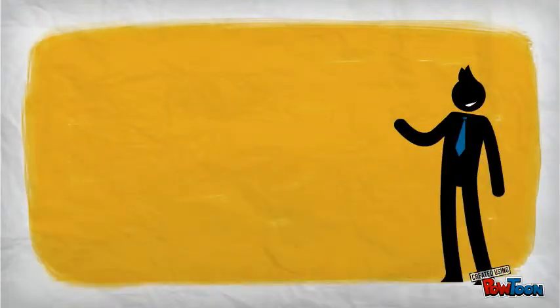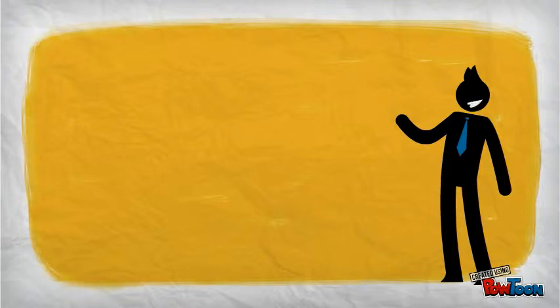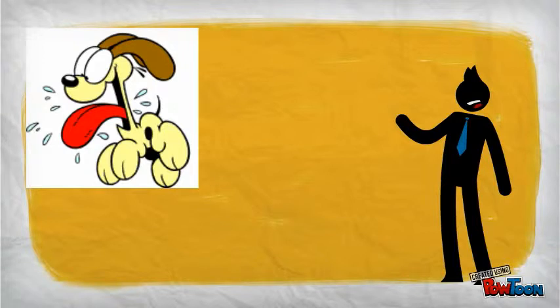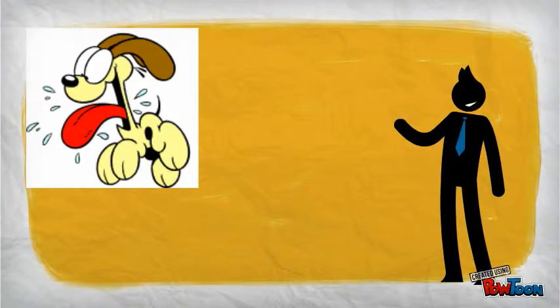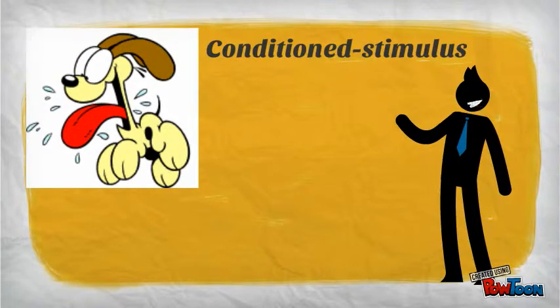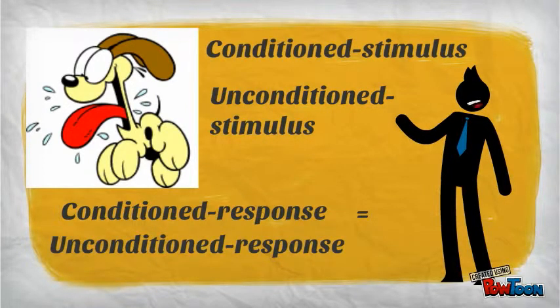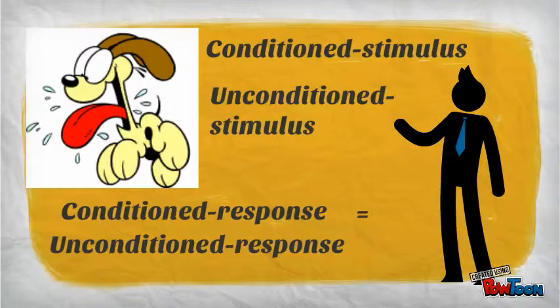Pavlov was observing the same digestive response, for example, saliva and gastric juice, as both the conditioned response and unconditioned response. The fact that both the conditioned stimulus and unconditioned stimulus elicit similar responses logically leads to the conclusion that the conditioned response and unconditioned response are the same.